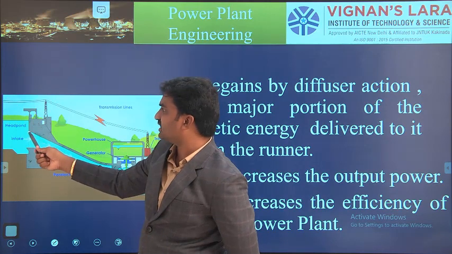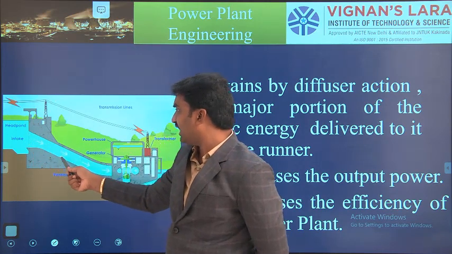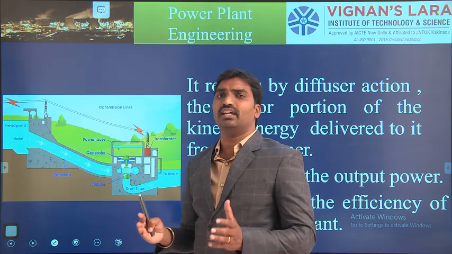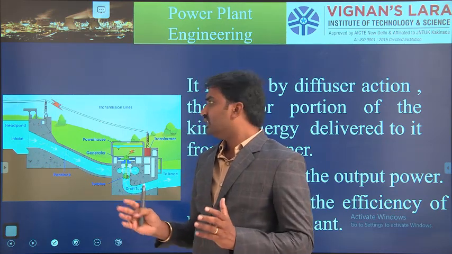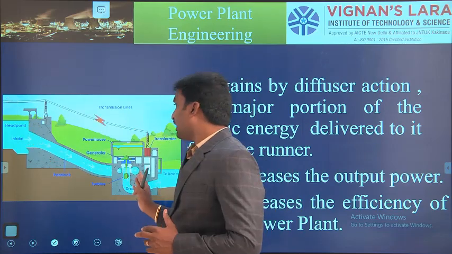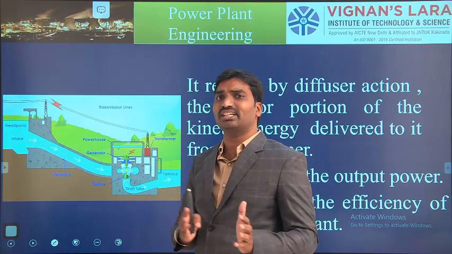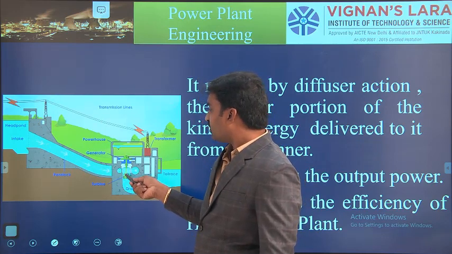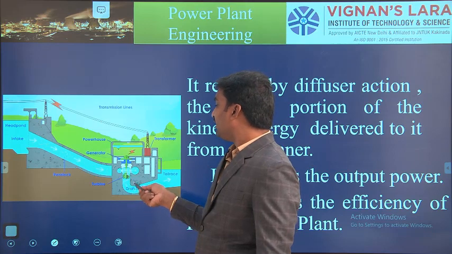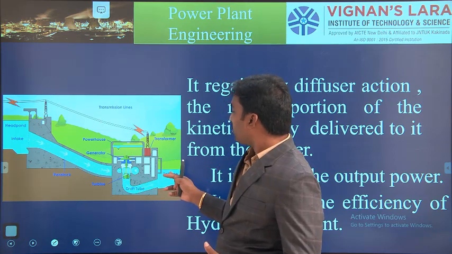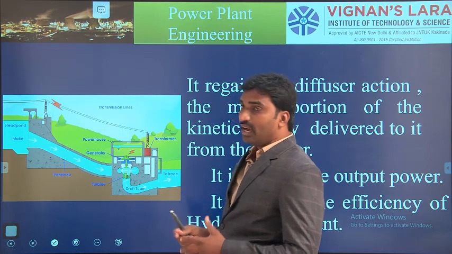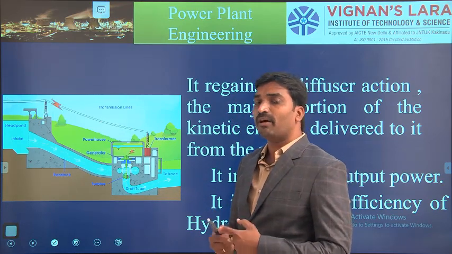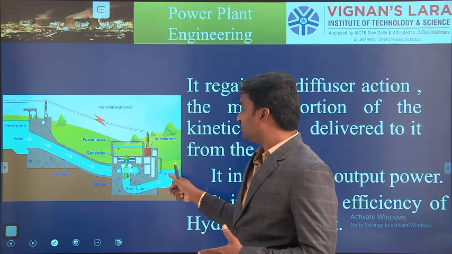So this is the dam construction, and here this is the intake, and this pipe is known as the penstock. So the penstock is a power line, a pipeline in between the dam and the turbine point. So here the penstock is connecting these two lines, and the water is flowing, and here the turbine rotates, and here it maintains a constant head. So it's above the tail race. Okay, tail race means where the water is collected after the power generating point. So this is the tail race.